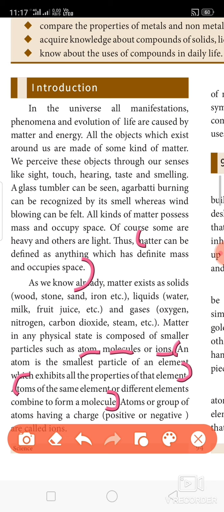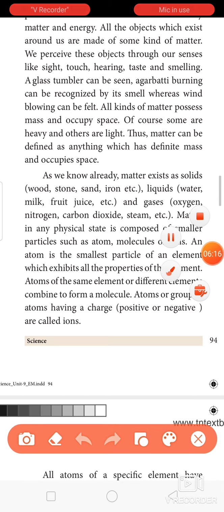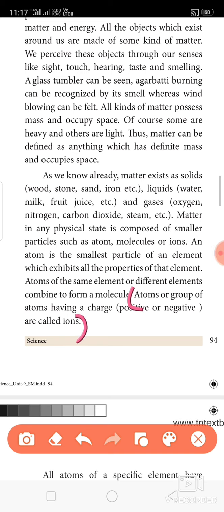Now, what are ions? Atoms or groups of atoms having a charge are called ions. You might have come across these things in your 12th standard, so I don't want to spend much time explaining ions. It may be positively or negatively charged. If it gains some electrons, it is negatively charged. If it loses electrons, it is positively charged. So an atom or group of atoms having a charge, positive or negative, is called an ion.